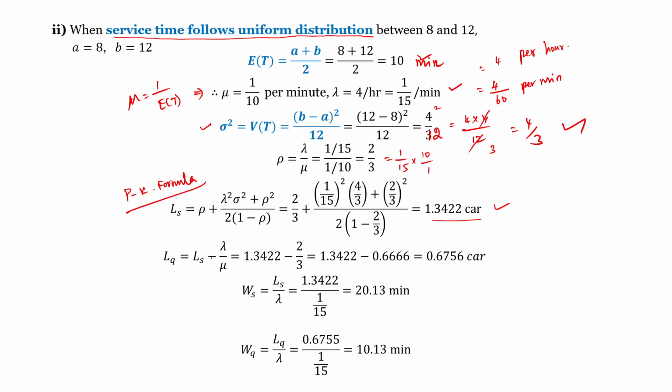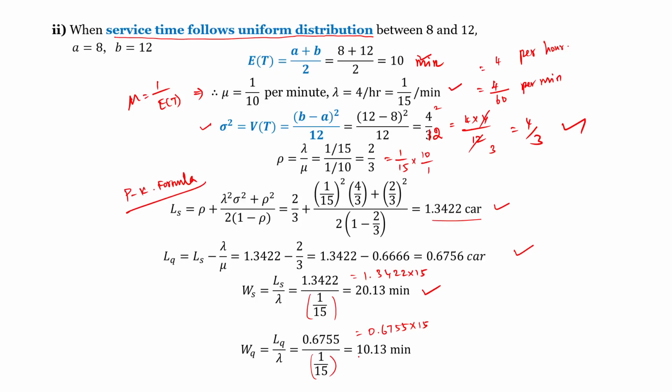WS is the waiting time in the system, LS divided by lambda. LS is 1.3422 divided by lambda, which is 1 by 15. So we get 1.3422 into 15, which is 20.13 minutes. The waiting time in the queue is LQ divided by lambda, 0.6755 divided by 1 by 15. After simplification, 0.6755 into 15 is 10.13 minutes. These are the values under the uniform distribution.